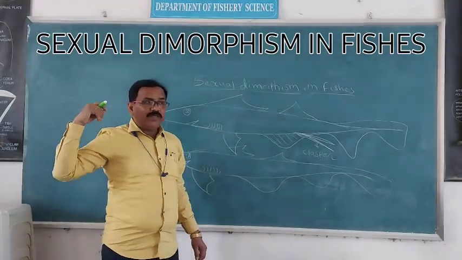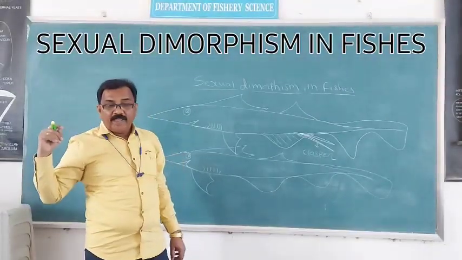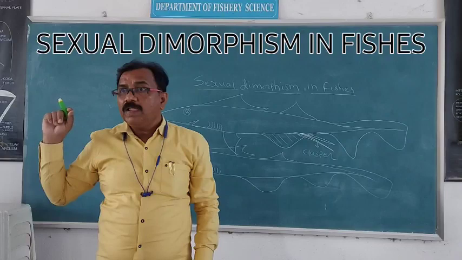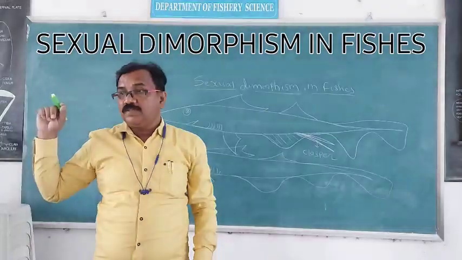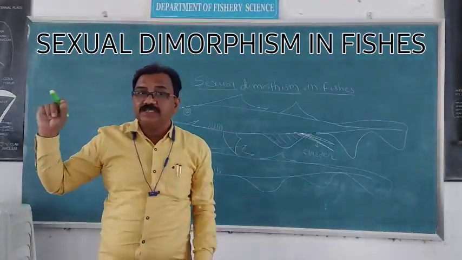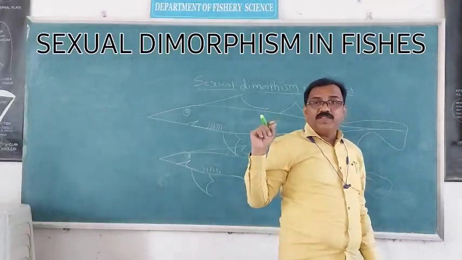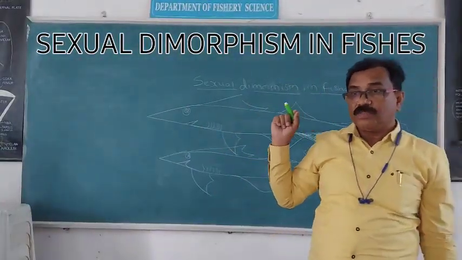Sexual dimorphism first in elasmobranch. In another example, in holocephali, that is the second class of Pisces, the examples are rat fish, rabbit fish, and elephant fishes.